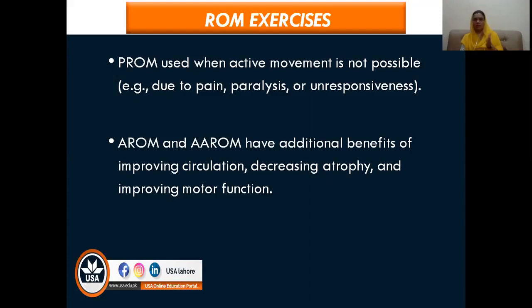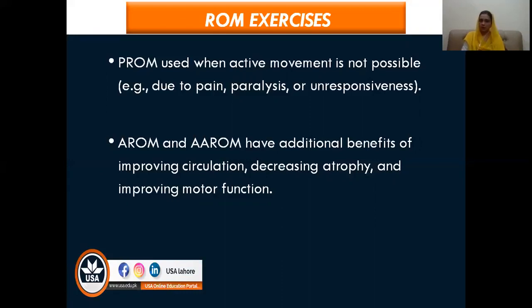But whenever possible, you should opt for the active or active assisted exercises. On the other hand, active or active assisted exercises have many added benefits, like they will improve the circulation to that area, and obviously it will lead to increased muscle strength, because when the muscle is actively working, it is generating tension.